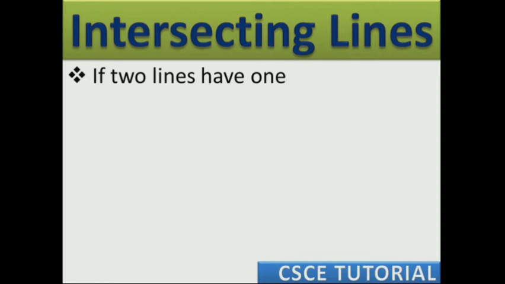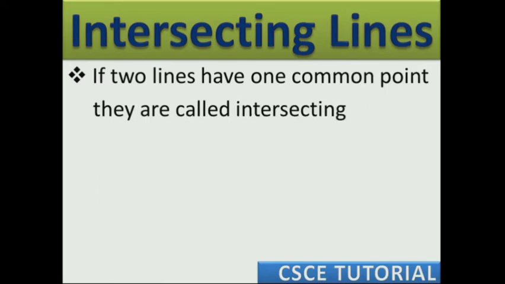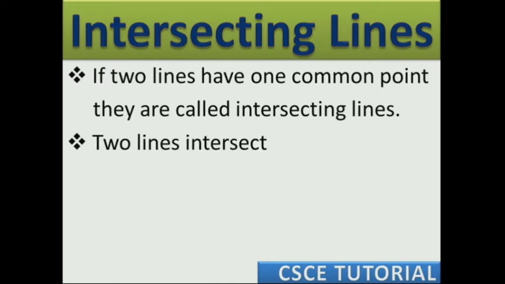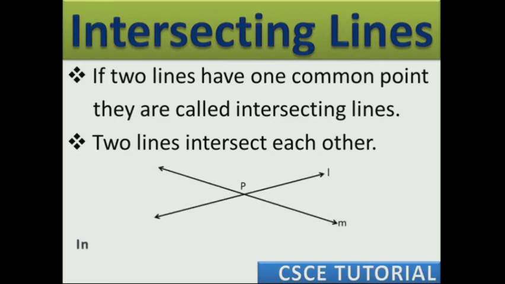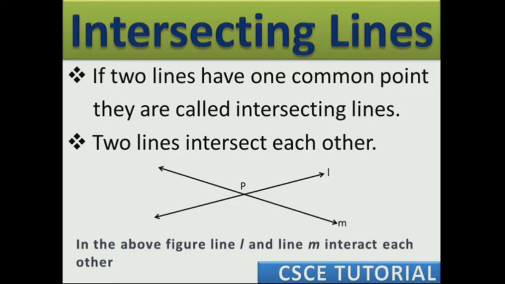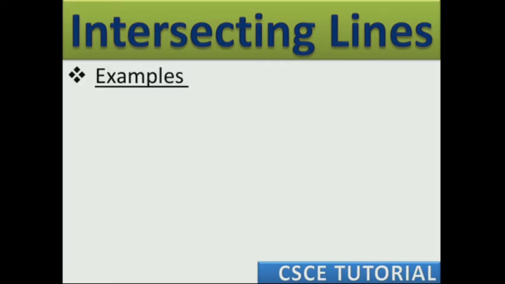Next is intersecting lines. If two lines have one common point, they are called intersecting lines. Or you can say, if two lines meet each other or cut each other at a point, then they are called intersecting lines. Line L and M. In the given figure, one line L is here, one M is here, and they are meeting at a point P. So L and M are intersecting lines. For example, first example is letter X. In letter X, you can see two lines are crossing each other or cutting each other, like crossing roads.